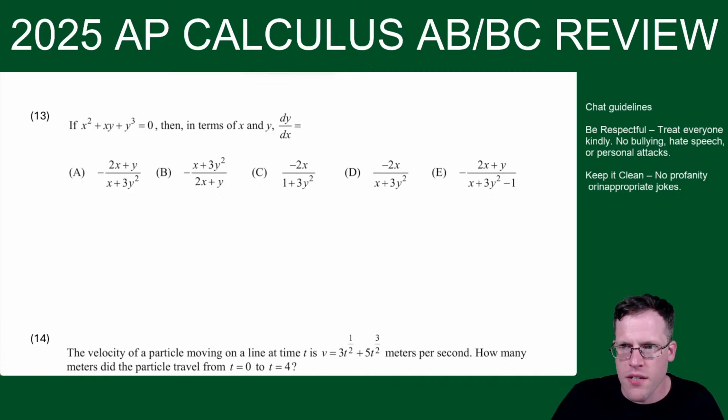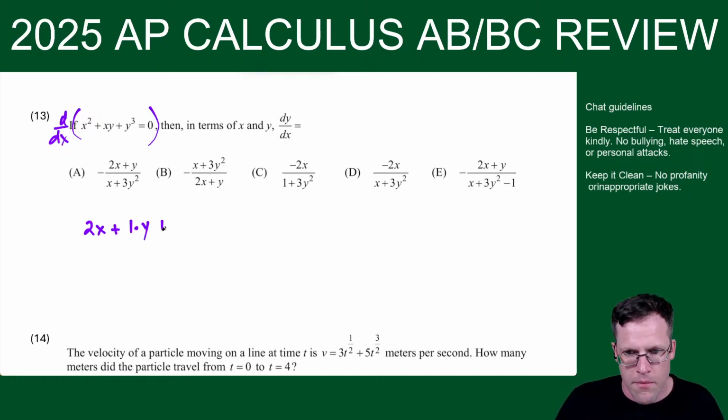All right, so more technique coming up. So we want to know the derivative here. We have this equation. So we're doing the derivative with respect to x of this. So the derivative of x squared is 2x plus, now we do product rule. The derivative of x is 1 times y, plus x times the derivative of y, which is dy dx.